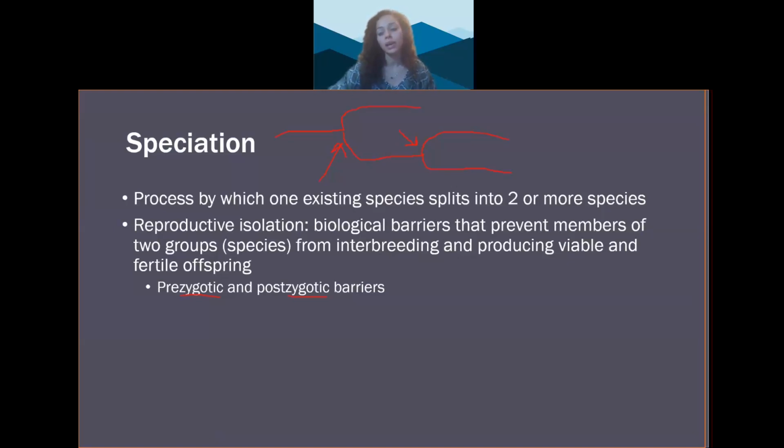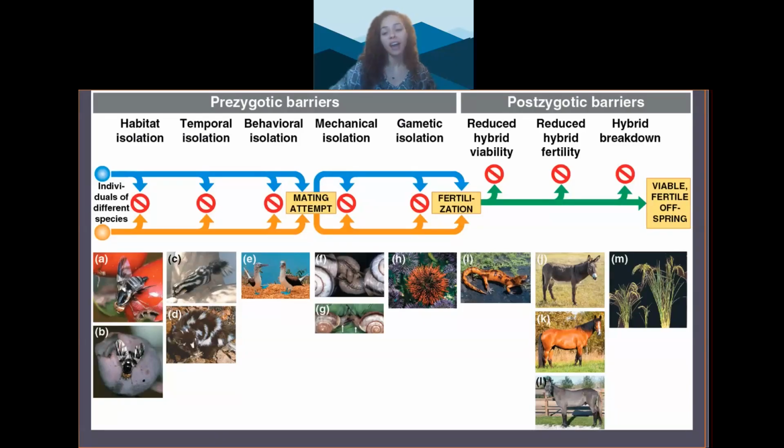So let's start with the prezygotic barriers. There are 5 prezygotic barriers. Habitat isolation is the first one. This occurs when 2 species occupy different habitats, preventing them from even encountering each other while mating. For example, these 2 fly species in the genus Rhagoletis occur in the same geographic areas, but the apple maggot fly feeds and mates on apples, while its close relative, the blueberry maggot fly, mates and lays its eggs only on blueberries.